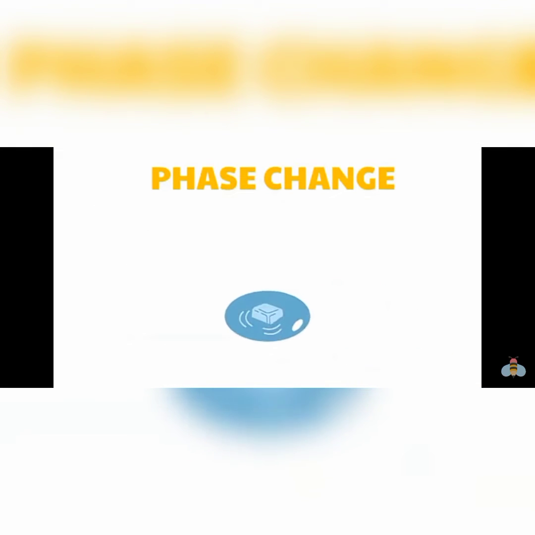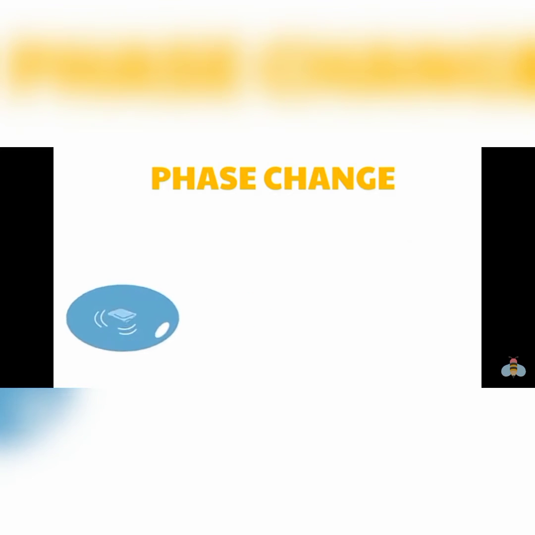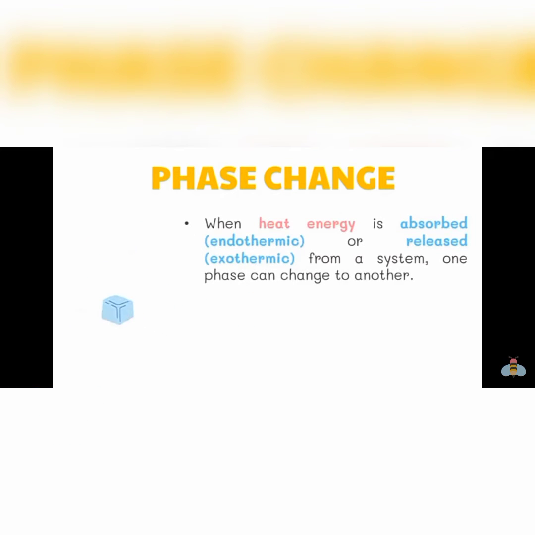Most substances can exist in three phases, depending on the temperature and atmospheric pressure. Some substances, like water, can exist in all three phases at ordinary conditions. When heat energy is absorbed, also referred to as endothermic, or released, or exothermic, from a system, one phase can change to another.